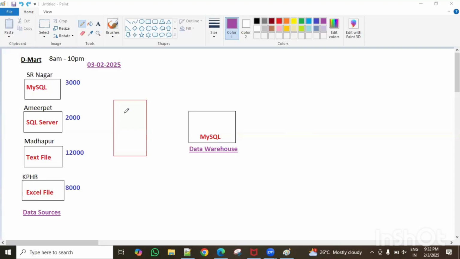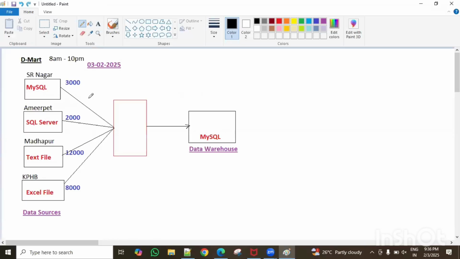That is fine. Now all of you observe what is happening here. The data is first extracted from the sources and loaded into a temporary database, also called a staging area, guys. The data will load first into the staging area. What I'm doing here is extracting the data from the different data sources, and then we have to load the data into the data warehouse.